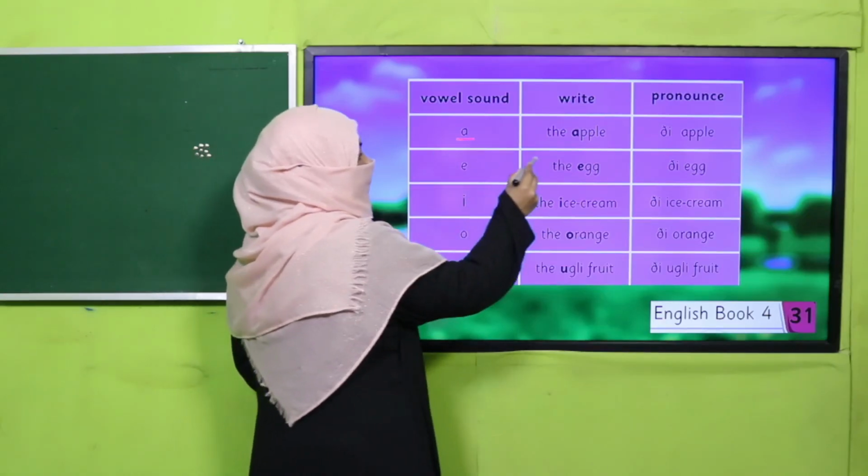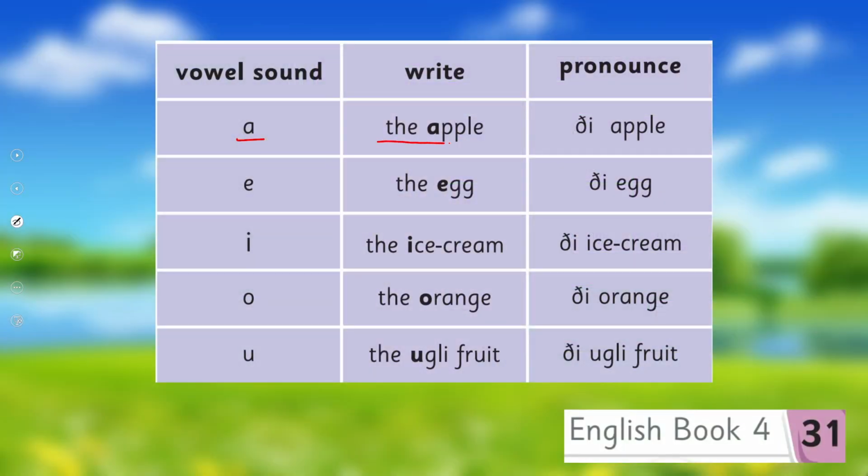For the apple, okay, thee apple, because why? Here the first sound is a vowel sound. The egg, thee egg, why? Because it's a vowel sound. The ice cream, why thee? Because this I here is a vowel sound. The orange, thee orange.